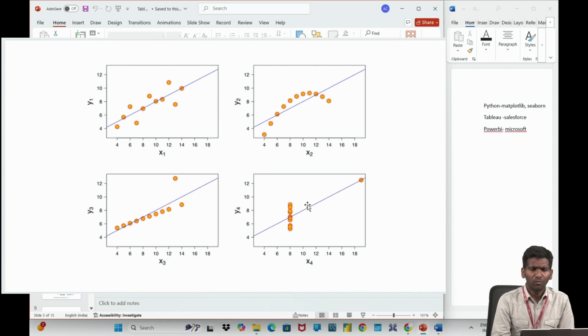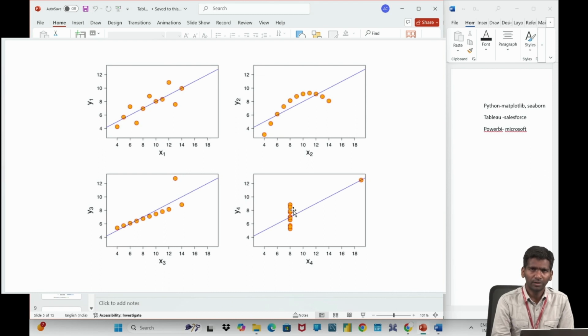Suppose there are many points in this graph. If I want to highlight this particular plot and hide the remaining, is that possible in Python? No, right? Using Python we cannot manipulate it. It's just simply plots. We cannot interact with the graphs.